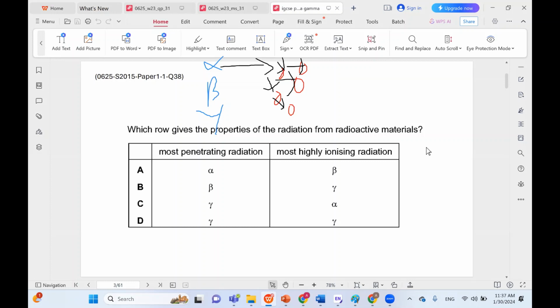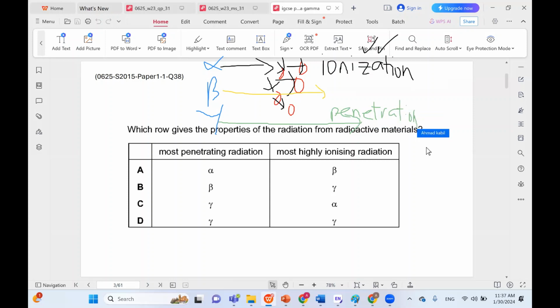Gamma, on the other hand, would just walk past them, laying low, keeping its head down. It would not interact with any of them, and thus it has the ability to move very great distances. Beta, on the other hand, is somewhere in the middle. So it interacts a little bit and it penetrates better than alpha. The fighting here is meant to describe what we call ionization. Alpha is really great at ionization. Gamma, on the other hand, is really great at penetration. Beta is sort of the middleman.